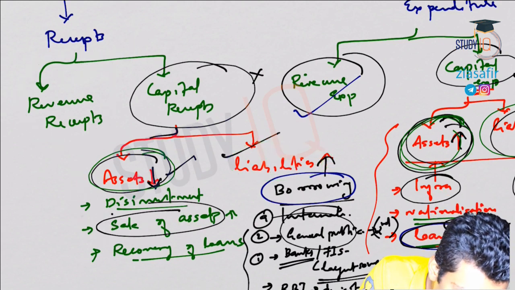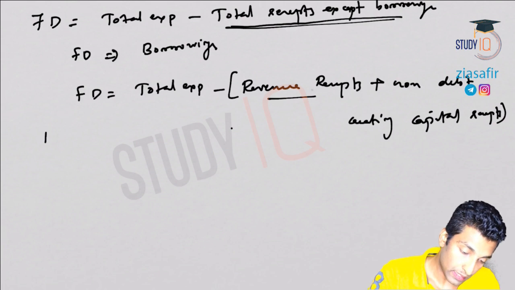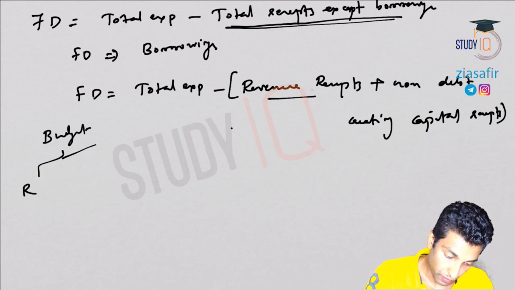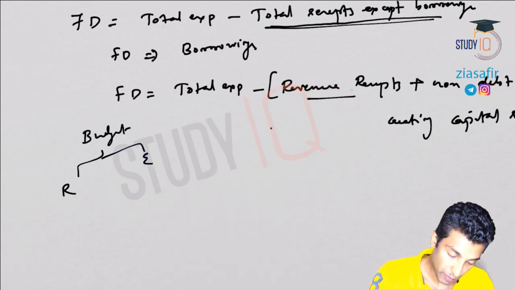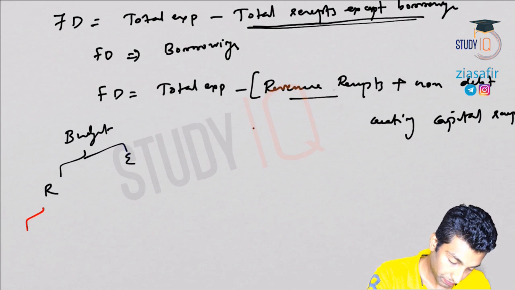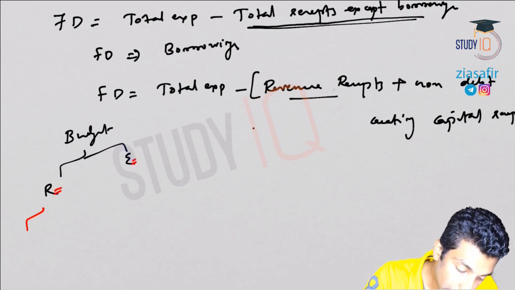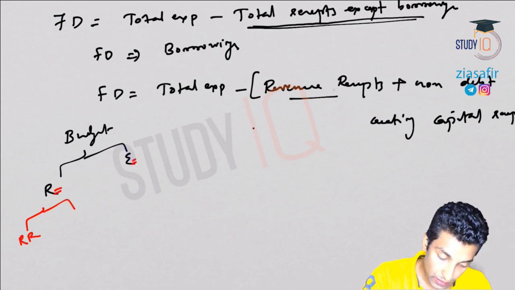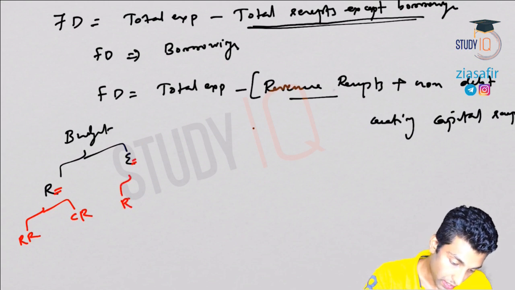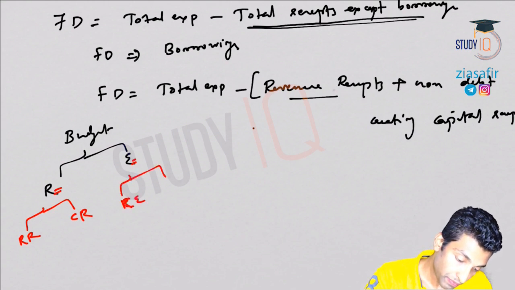Okay, let's see the budget. In the budget you have the revenue side and the expenditure side: receipts here, expenditure here. Revenue receipts and capital receipts here, capital expenditure and revenue expenditure.